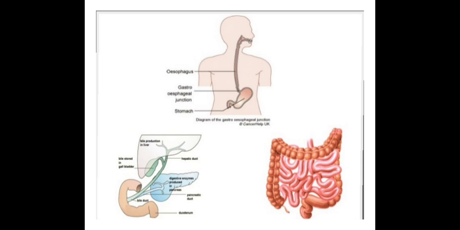This is the figure of your digestive system. This is a human being. You can see the mouth. From the mouth you can see the food pipe. Then the food pipe, you can see the stomach. There is a liver. There is a pancreas and intestine, small intestine and large intestine.